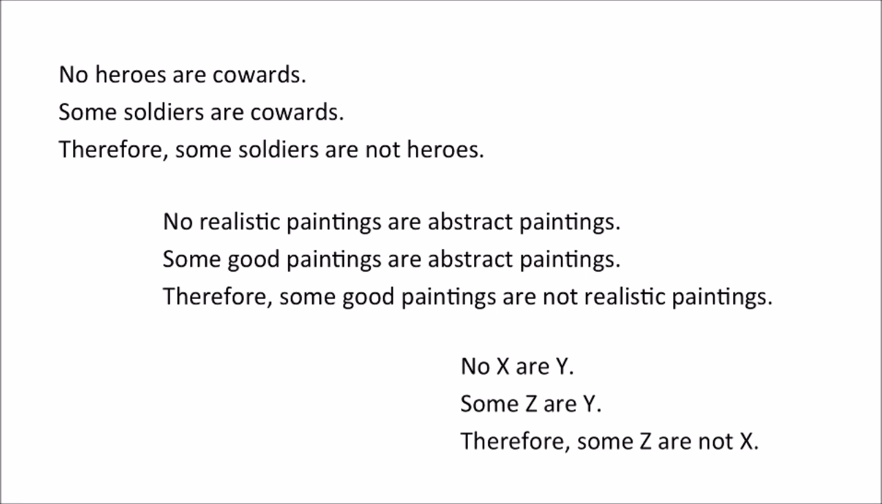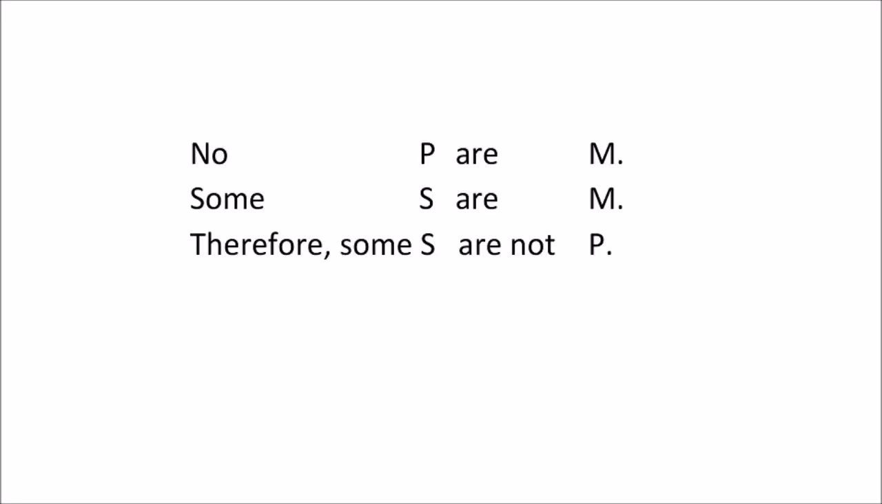Now when the book talks about these, it doesn't call them X and Y and Z, it calls them S and P and M. So we get this. I'll talk about where those come from later on, but for now, this is the way we'll show it. No P are M, some S are M, therefore some S are not P. And this pattern will turn out to always be valid. This was the pattern. No P are M, some S are M, therefore some S are not P.